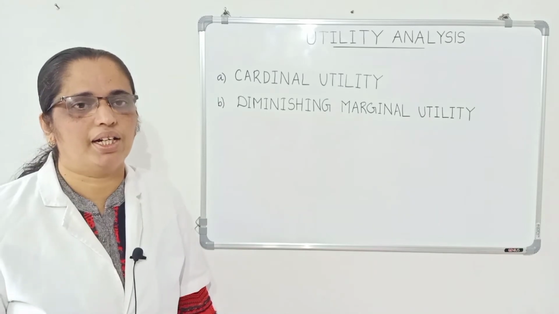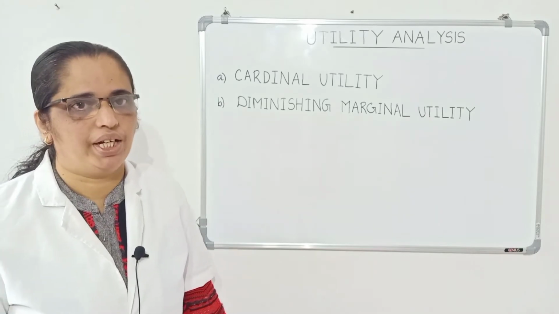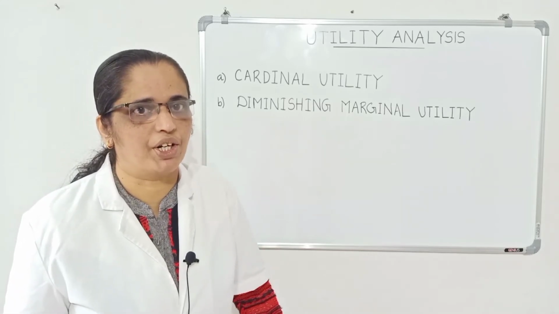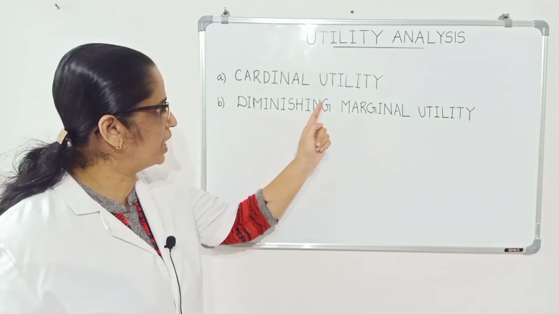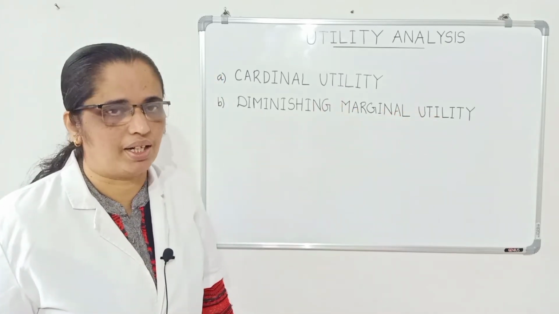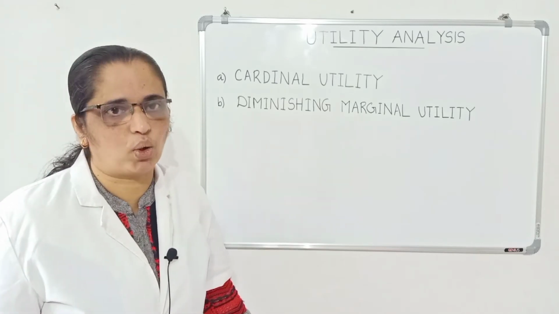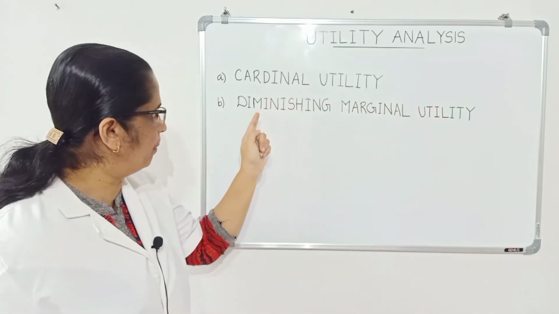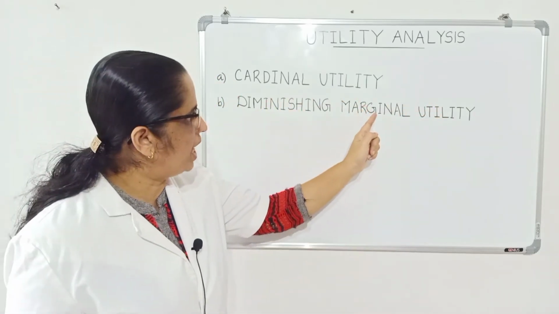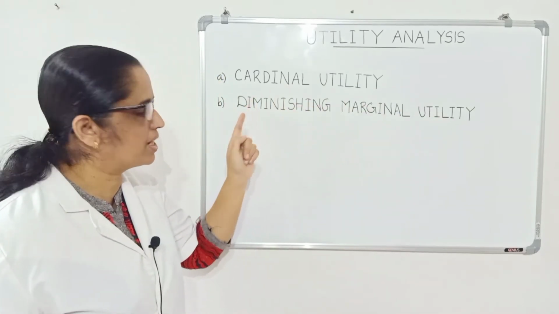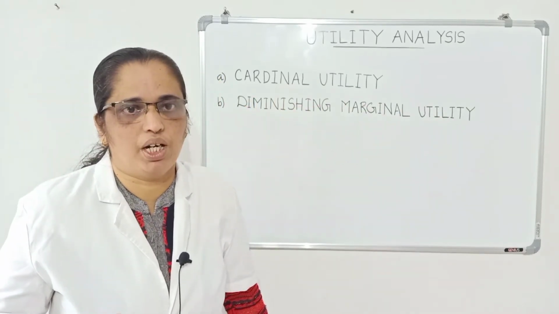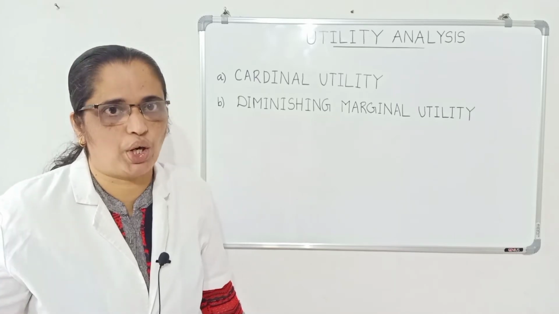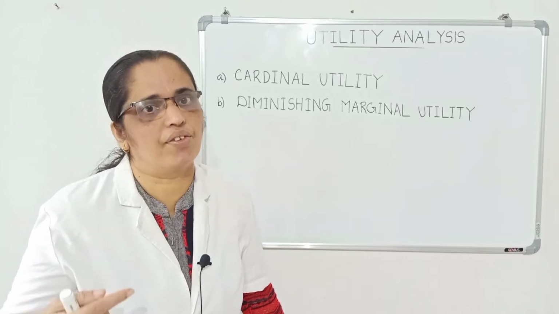Now, second concept is diminishing marginal utility. You already studied the marginal utility schedule. And you understood marginal utility will be diminishing, right? Diminishing marginal utility, that is, this is a fundamental psychological law. Marginal utility will be decreasing when we consume more and more units of a good or when we enjoy more and more quantity of a service.